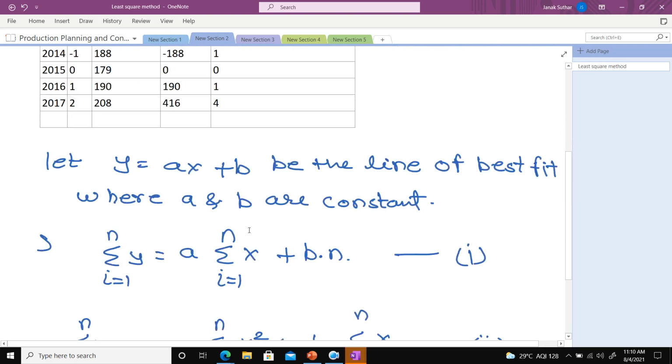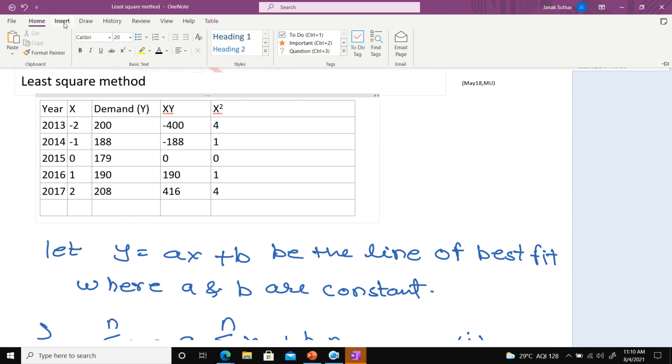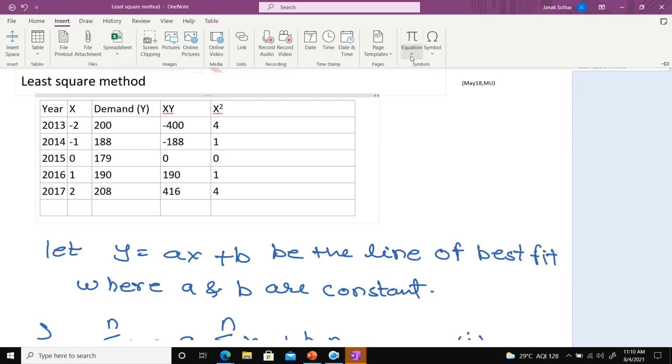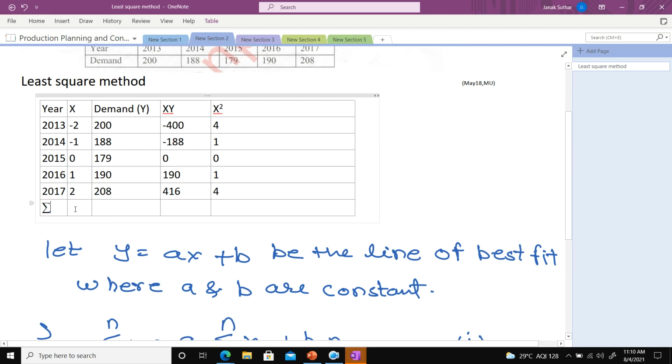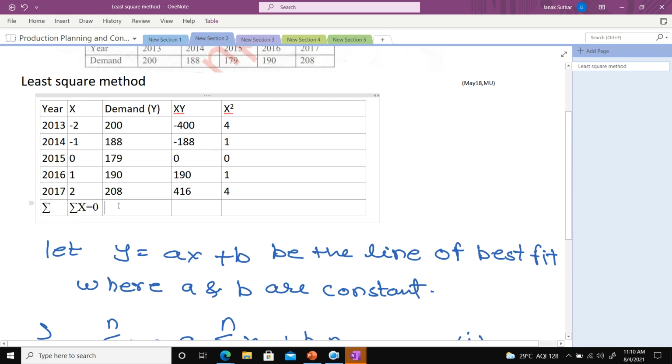Now in these two equations we need the summation of y, the summation of x, the summation of xy, and the summation of x square. Just wait, I try to insert the summation symbol. Okay, that is available. Here, what will be the value of summation x, class? Summation x is equal to 0.